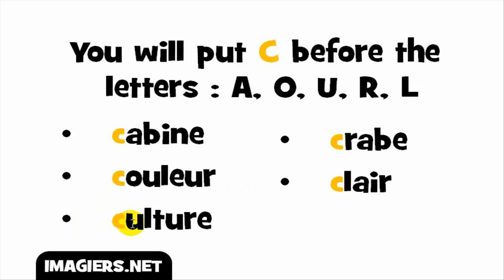Third example, you get the sound U, okay, so if you combine it with the C, it will give you Q, and the full word goes like culture, culture, all right. Now if we combine it with R, so C plus R gives you cr, okay. So now you will get the sound crabe, crabe, okay. C-R-A, cra, crabe, all right. And the last example, C, L will give you cl, okay, clair, clair.